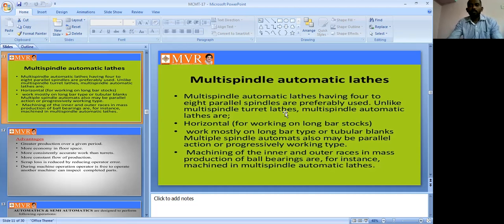Horizontal ones are used for working on long bar stocks. So horizontal multi-spindle automatic lathes we can use. Next, they work mostly on long bar type stock. So for very long length workpieces where you have to do machining operations, we can go for the multi-spindle automatic lathe.